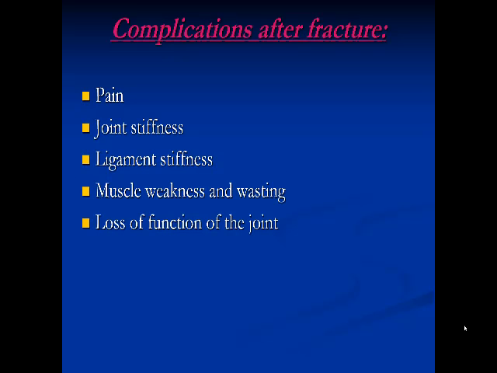So, what are the complications after fracture? Mainly, the complications after fracture usually occur due to prolonged immobilization. As we mentioned before, the patient stays in the cast for 4 to 6 or 8 weeks, according to the extent of the injury and the general condition. So after prolonged immobilization and removing the cast, the patient will come to you complaining of pain, joint stiffness, ligament stiffness, muscle weakness and wasting, what we call disuse muscle wasting, and loss of function of the joint. For sure, there's pain and limitation of movement due to the stiffness and the muscle weakness.